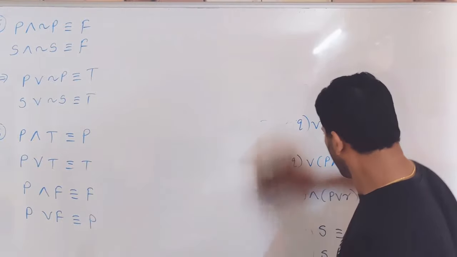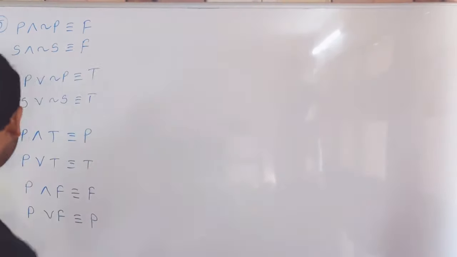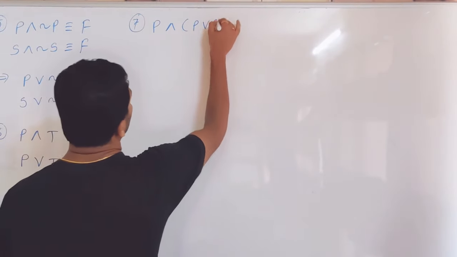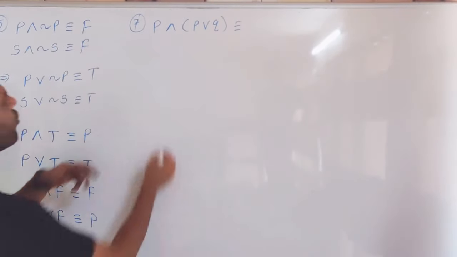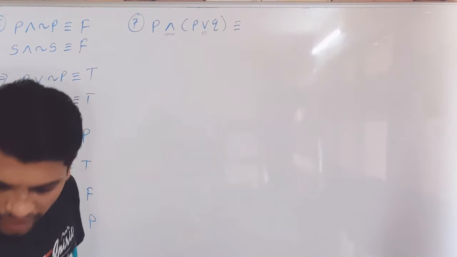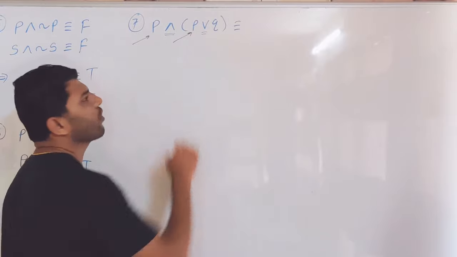Okay, the next and important one is absorption law. It's P and (P or Q). Try to understand, this is called absorption law. Here you will find an 'and' 'or' combination, and you have to remember the answer in this way: the statement which got repeated.